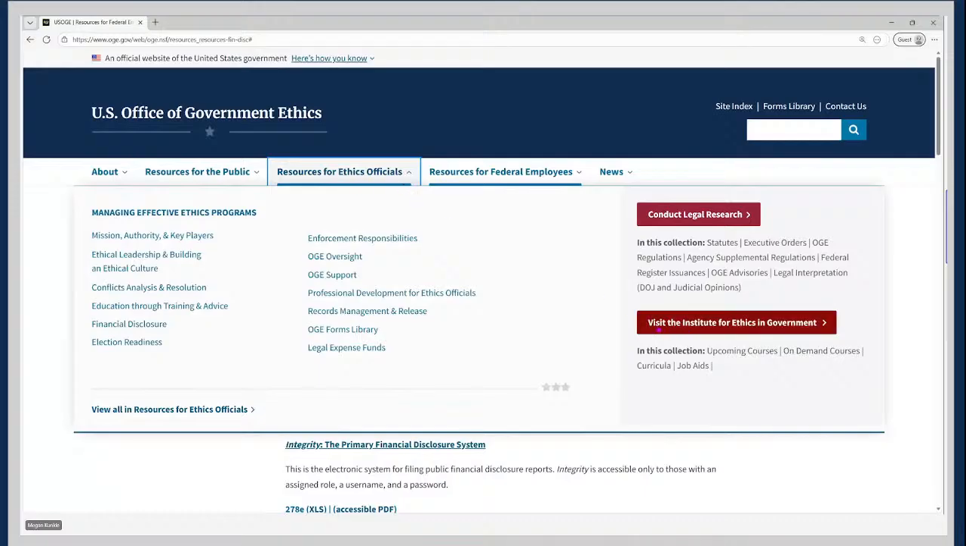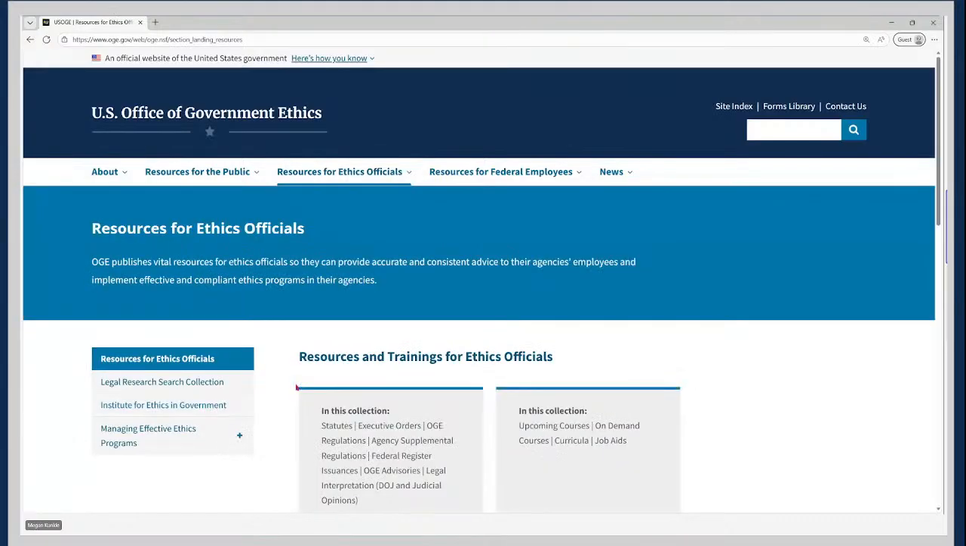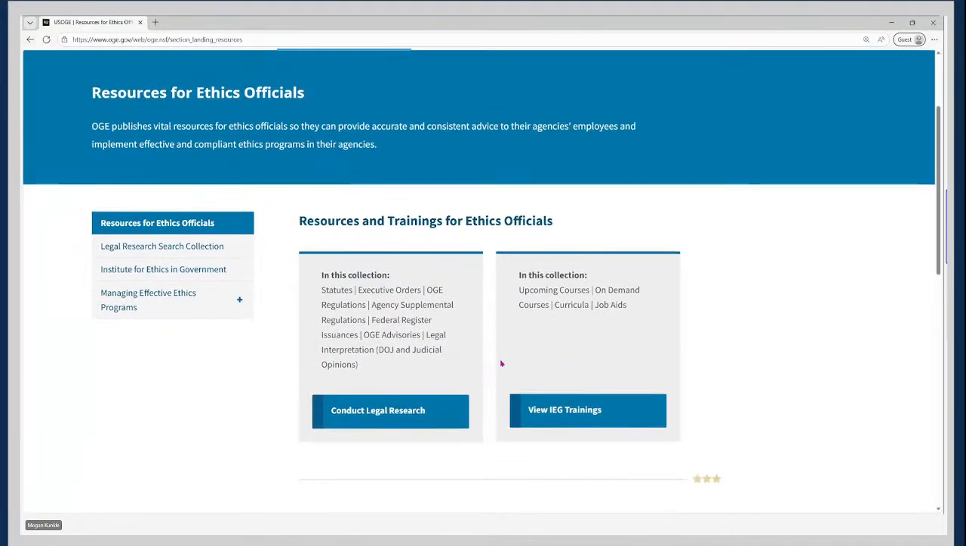But you'll see here this red button under the Legal Research Search Collection that says Visit the Institute for Ethics and Government. Now, if you were looking for a different way, or maybe you were focused more on the left-hand side of the screen, you saw this View All in Resources for Ethics Officials link. You can click that, and you can also find links to the Legal Research Search Collection and to the IEG website here. So again, lots of different routes to get to these resources.